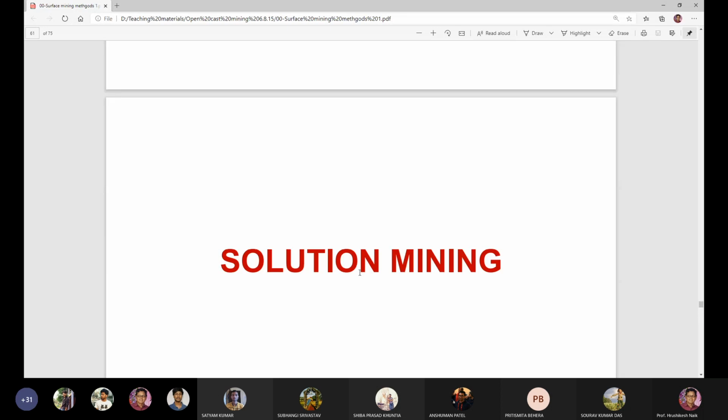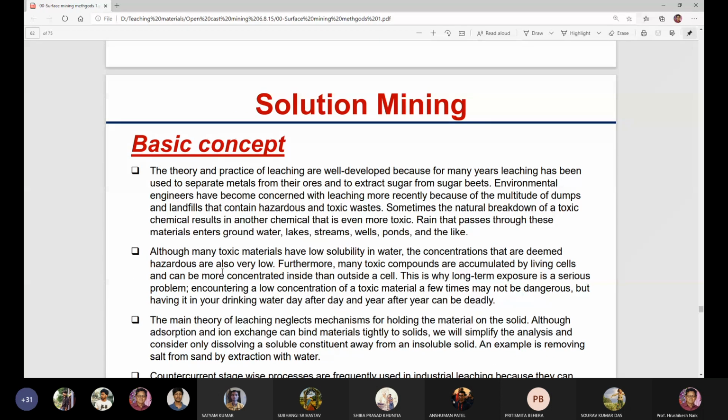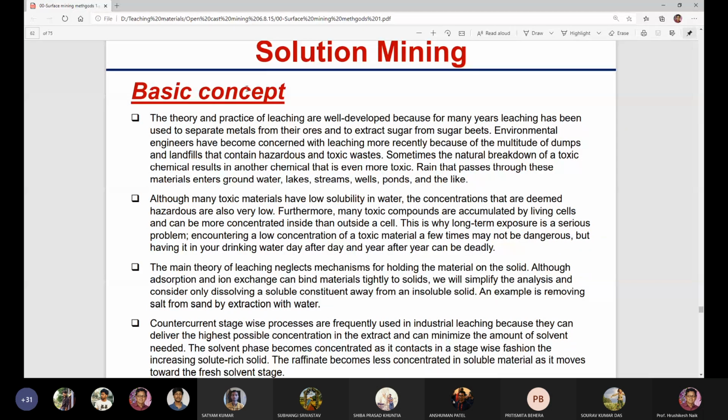Let us go to solution mining. What is solution mining? I have told you about different types of solutions. Liquids are used for the extraction of certain types of minerals. So what is the basic concept of solution mining? The theory and practice of leaching are well developed because for many years leaching has been used to separate metals from their ores and to extract sugar from sugar beets.